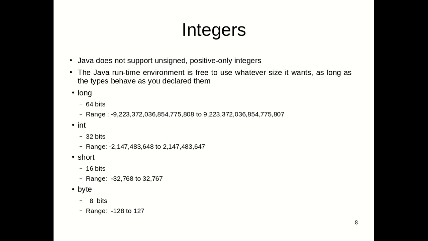Let's say you need maximum 16-bit, use short. You need 32-bit, use integer. You need a very small number. Generally we will see the network information is in terms of bytes, so to hold byte information, use the byte data type. So this is how it is distributed. We'll see the uses when we see more programs on this type of data. So integer numbers are supported by 4 data types: byte, short, int, and long.